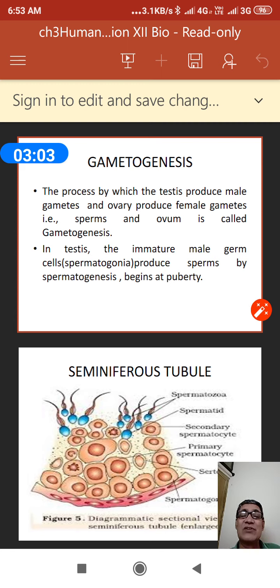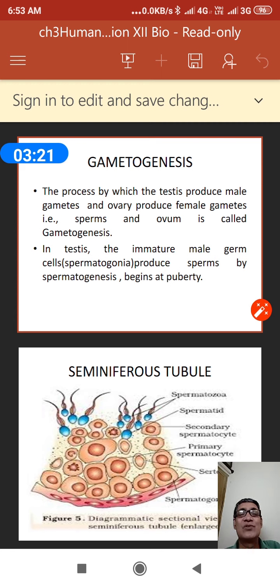This process is called spermatogenesis. Now the question is: which cell of the testis produces sperm? That is an important question. And where is the process going on?